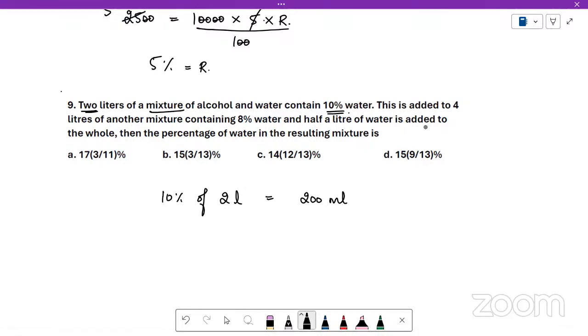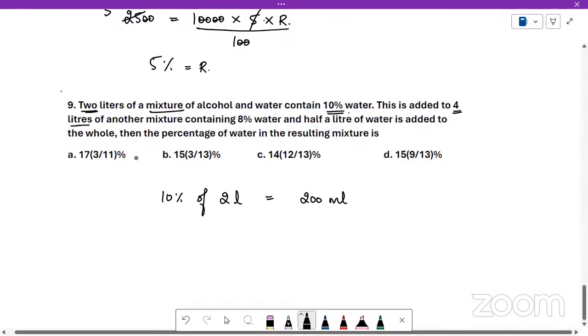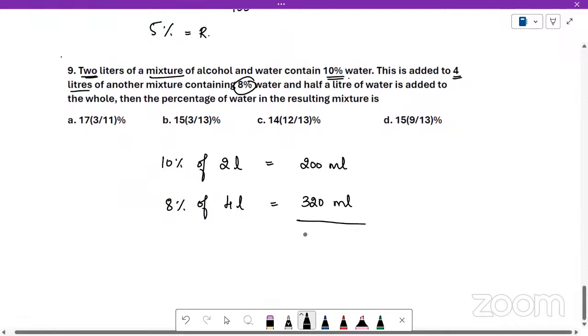Then we are adding this to another mixture. The second mixture, we are taking 4 liters. In this 4 liters mixture, what percentage is water? 8%. 8% of 4 liters is 320 ml. Okay. So there is a total of 520 ml, and the total mixture is 6 liters. And now, after mixing these two mixtures, another half a liter of water is added. So half liter in the sense 500 ml is added, and this will add to the total quantity also, right?